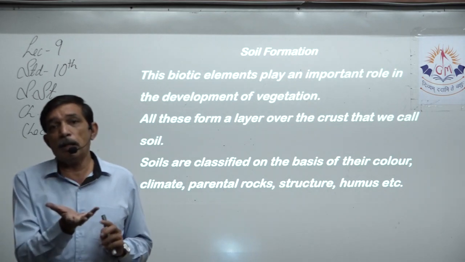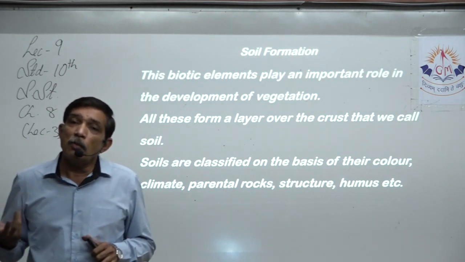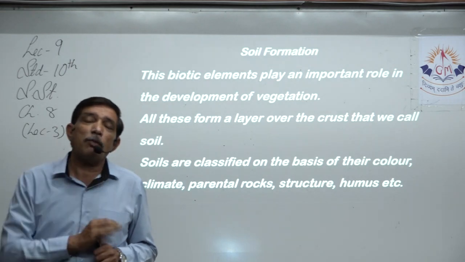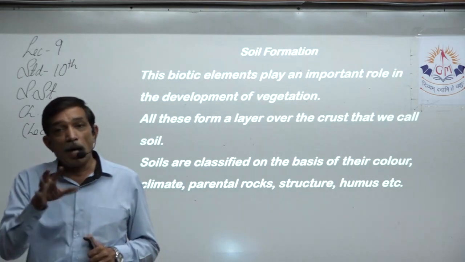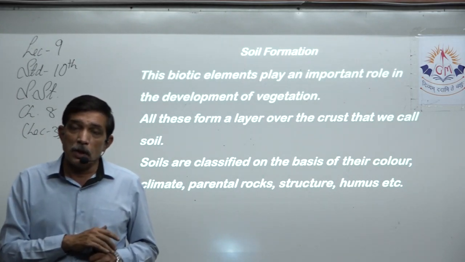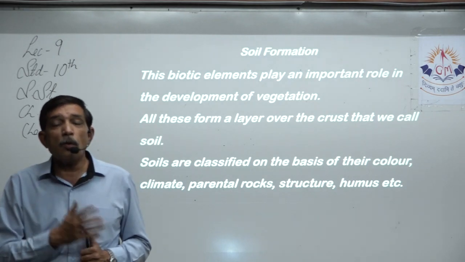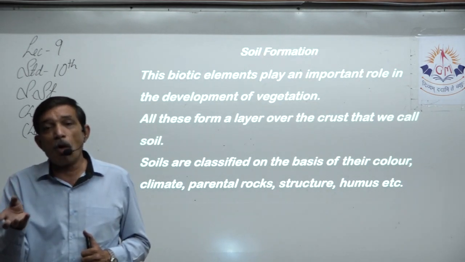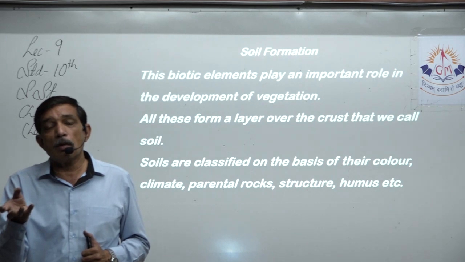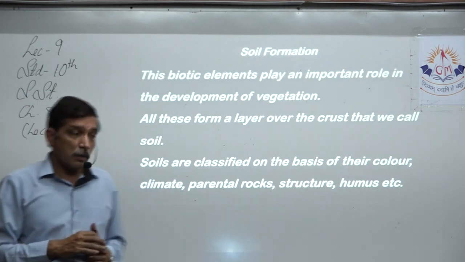Different color basically depends on the parental rock. If the parental rock is brown colored, then the soil on top of it will be brown. If the parental rock is black in color, we will have that color on the top. The soil will be black. Same way, there is red soil also. So wherever the bedrock or the parental rock is red, the top soil will be of red color.